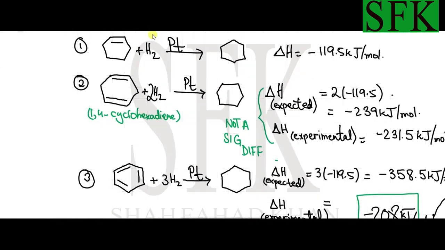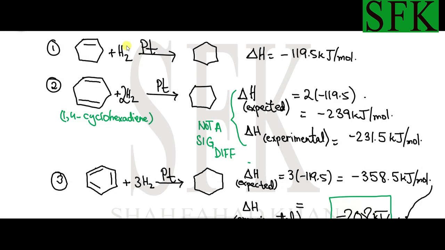The first reaction, the first enthalpy change of hydrogenation: cyclohexene reacts with hydrogen gas in the presence of a platinum catalyst. Hydrogenation occurs and cyclohexene gets converted to cyclohexane. The enthalpy change of this reaction, when calculated, turned out to be minus 119.5 kilojoules per mole.